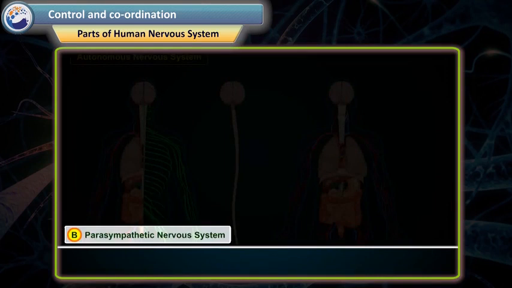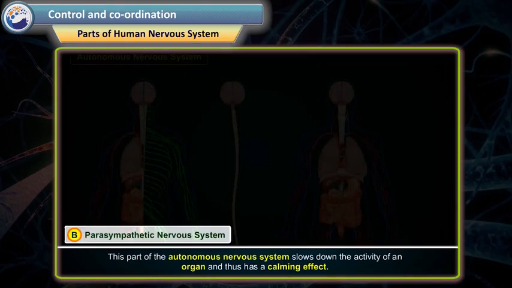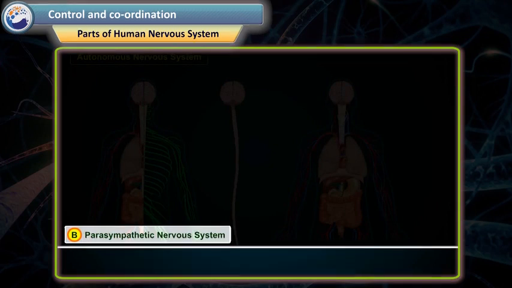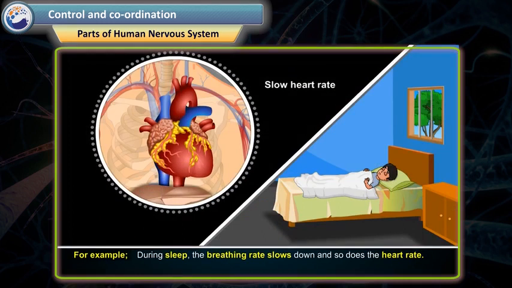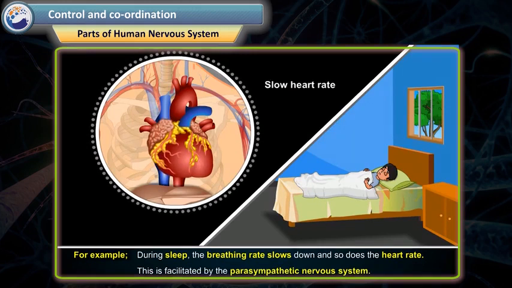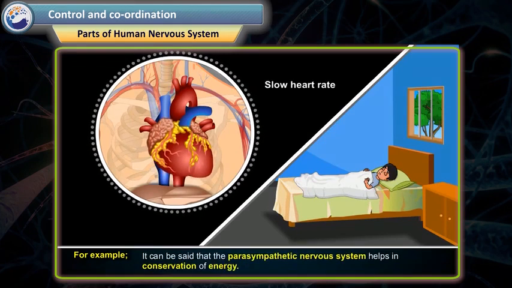B. Parasympathetic nervous system. This part of the autonomous nervous system slows down the activity of an organ and thus has a calming effect. During sleep, the breathing rate slows down and so does the heart rate. This is facilitated by the parasympathetic nervous system. It can be said that the parasympathetic nervous system helps in conservation of energy.